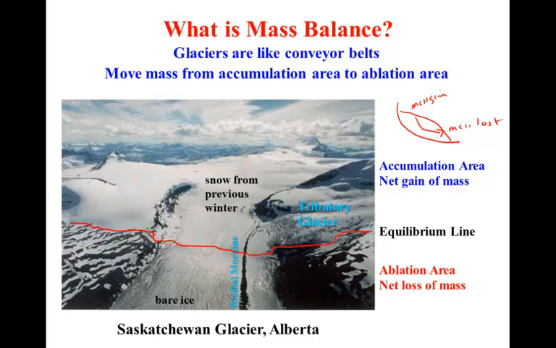In other words, a glacier is like a conveyor that moves snow and ice from the accumulation area where mass is gained to the ablation area where there's a net loss of mass from that glacier.